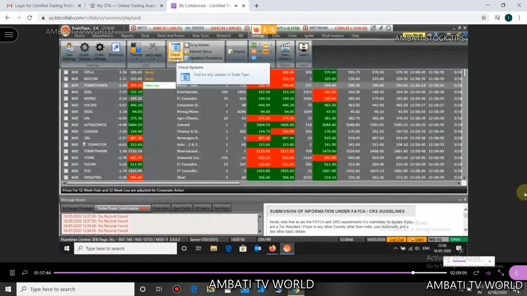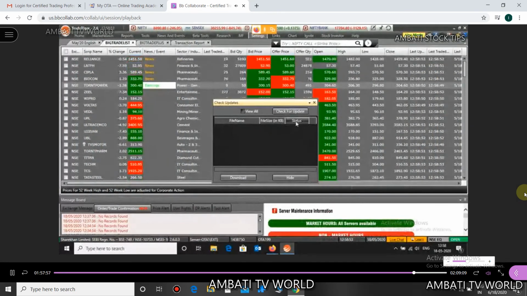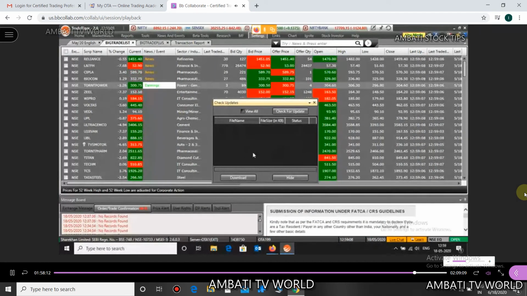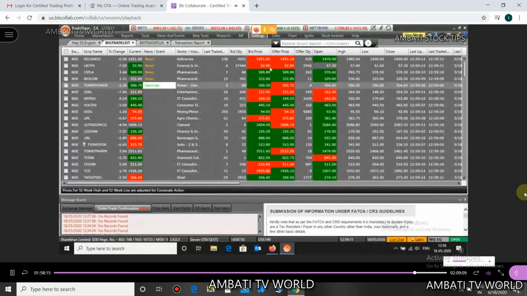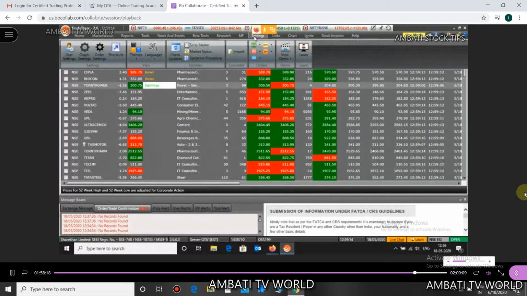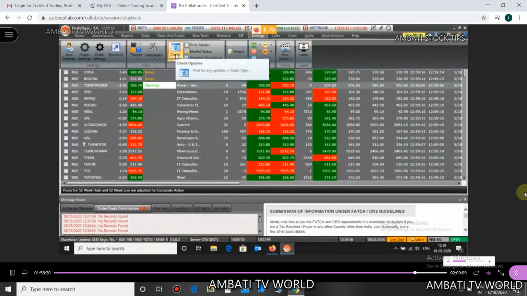Can you see check updates here? Click on check updates. If you have any update, you will see it here. Yes, 2.6.0.3 is the latest version. If you have any update, you will be able to see it in this window. I'm explaining it one more time: go to settings, and under settings you have check updates.